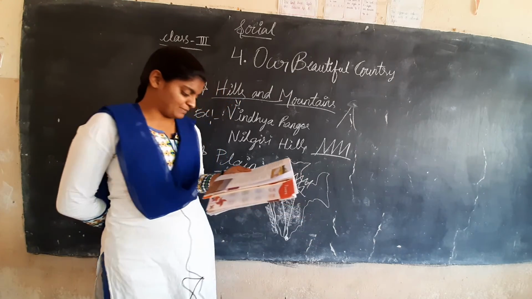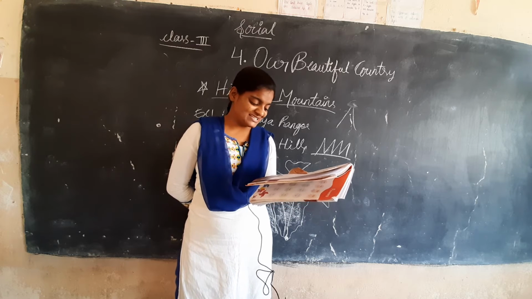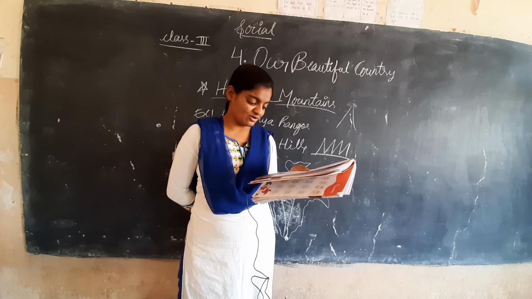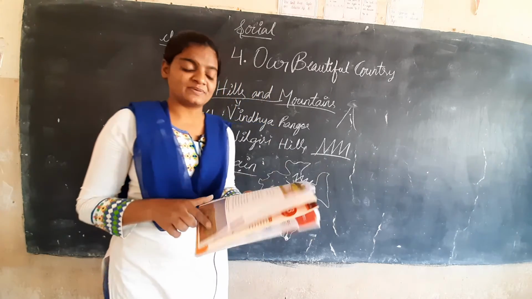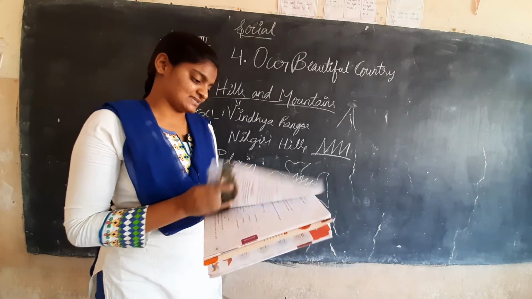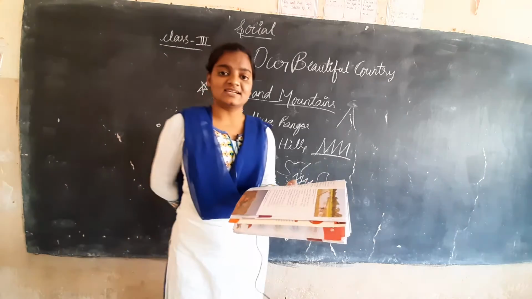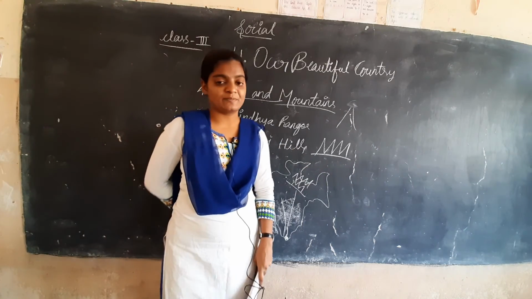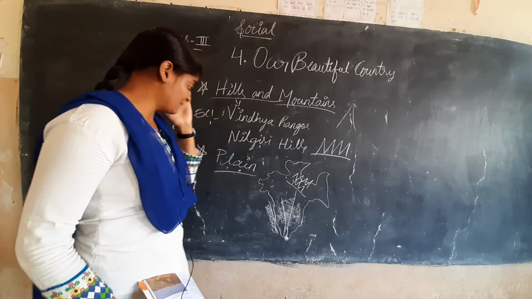Next, plateaus. What are plateaus? A high land with steep sides and a flat top is called a plateau. The plateaus and the other topics, plateaus, deserts, islands, we will discuss in the next class. Today I explained hills and mountains and plains.